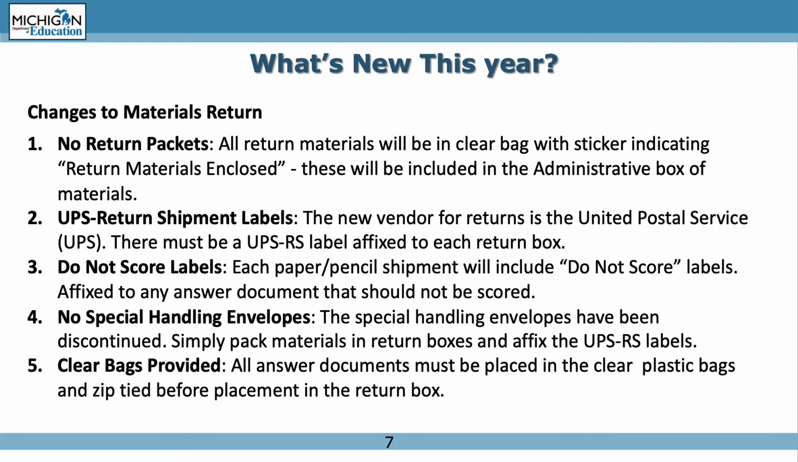2. UPS return shipment labels. The new vendor for returns is the United Parcel Service, UPS. There must be a UPSRS label affixed to each return box. 3. Do not score labels. Each paper/pencil shipment will include do not score labels affixed to any answer document that should not be scored.